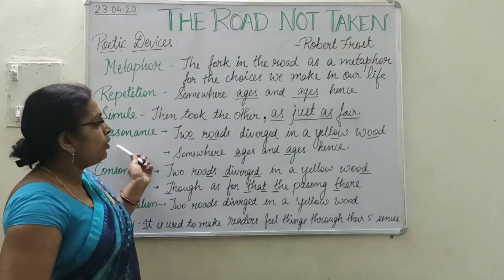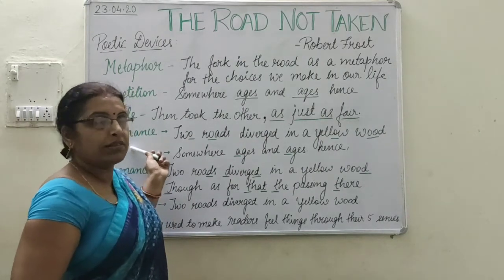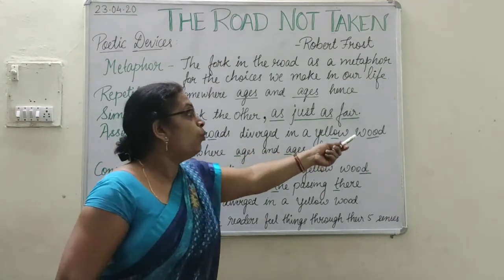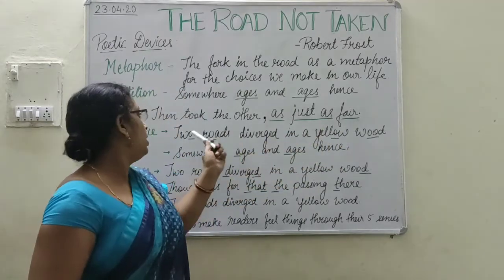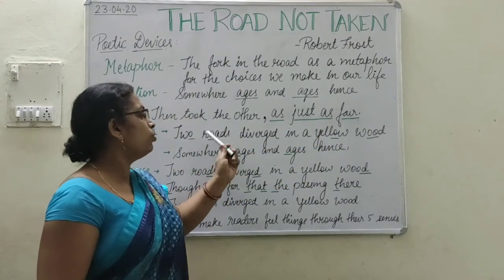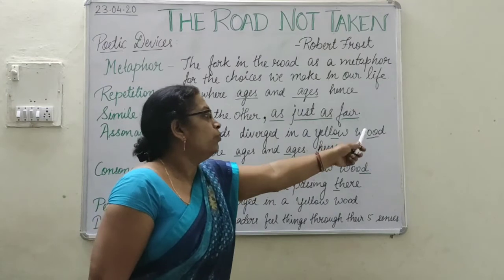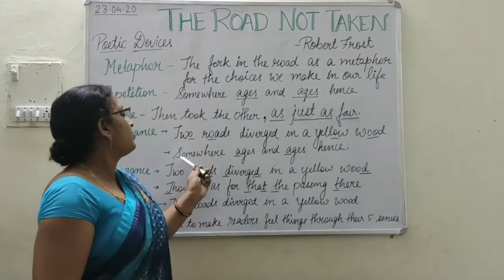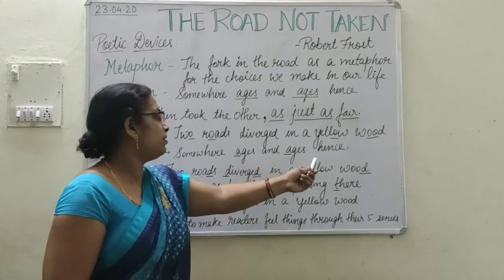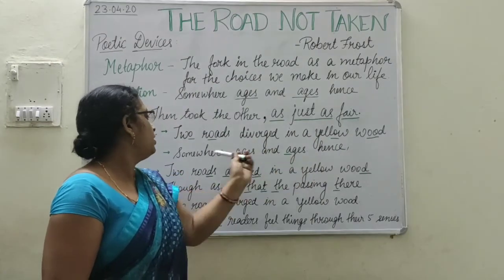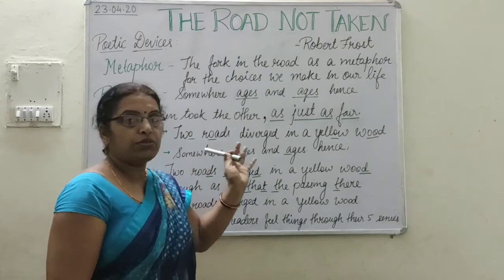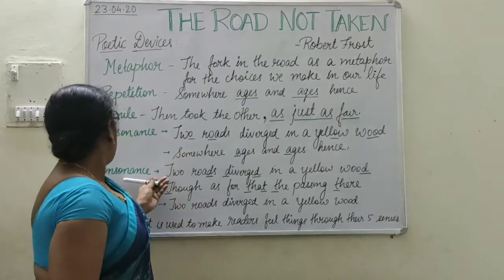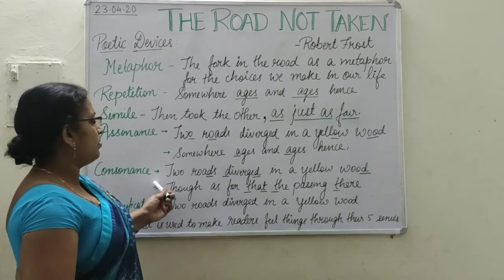Next is assonance. Assonance means the effect of a vowel sound. "Two roads diverge in a yellow wood." Effect of O: two, O again, yellow, O, woods, O. It means the effect of the O sound is there. Next, "somewhere ages and ages hence." In "somewhere" the A sound effect is there. It is again assonance.